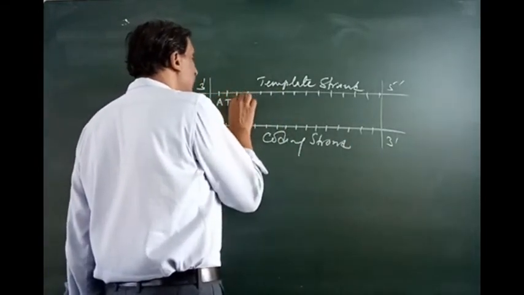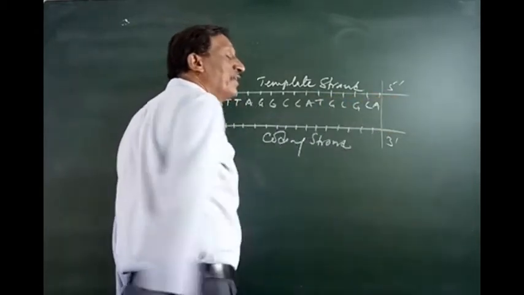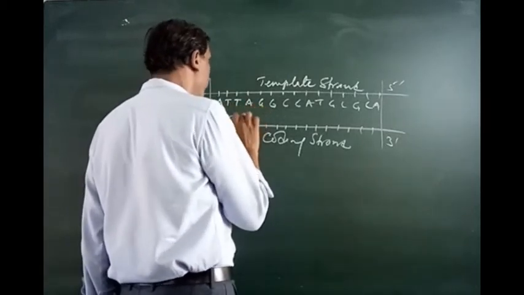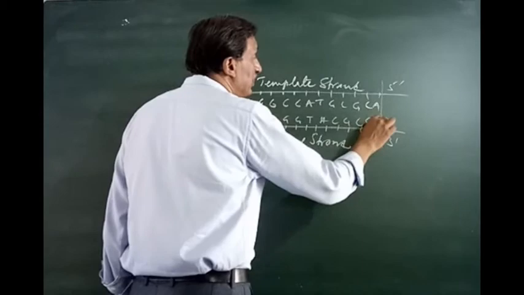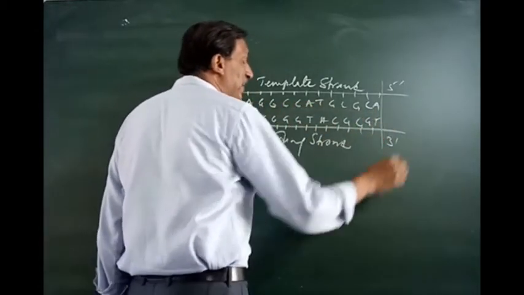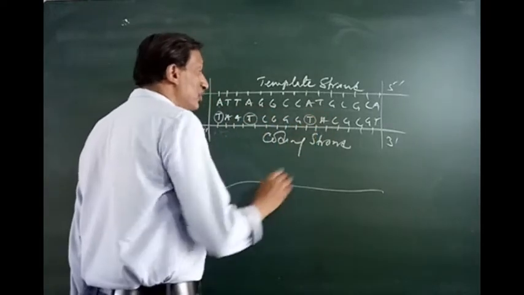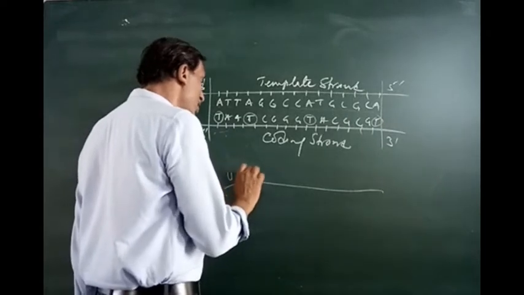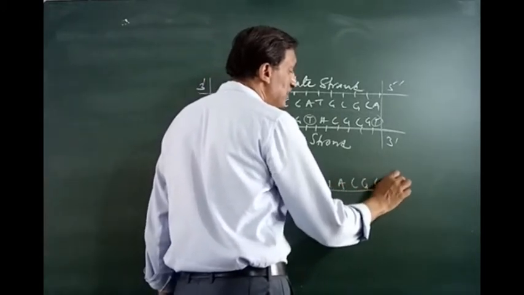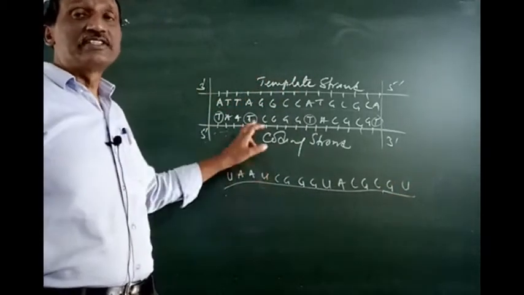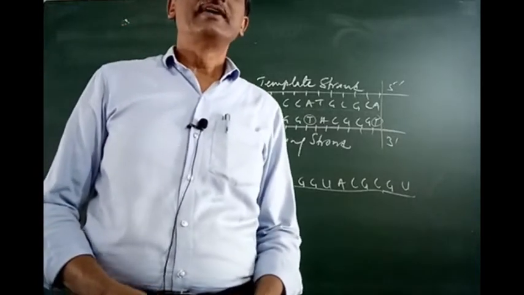Now, suppose it is A, T, T, A, G, G, C, C, A, T, G, C, G, C, A. So here the template will be T, A, then T, C, C, G, G, T, A, C, G, C, G, and T. When this template is copied onto the messenger RNA, we will have the same sequence as the coding strand, only the T will be replaced by U. Wherever T is written, we write U. The rest is all the same: C and G, G, G, U, A, C, G, C, G, U. Since it looks similar to the messenger RNA's nitrogen base sequence, it is also known as the coding strand.